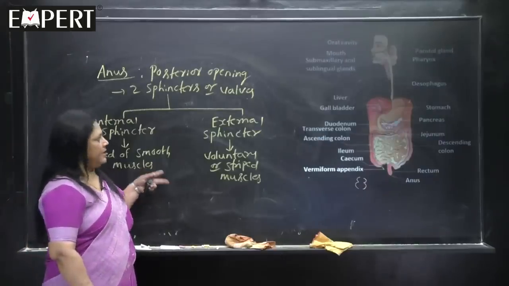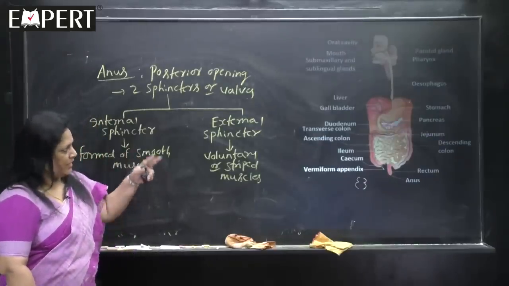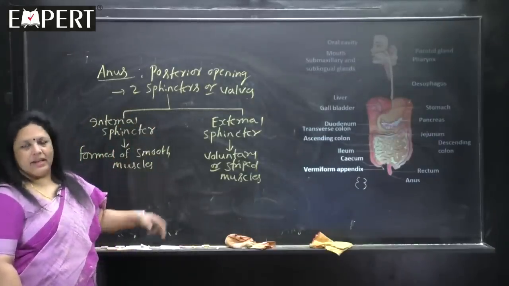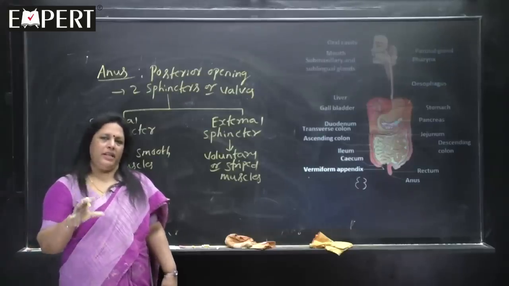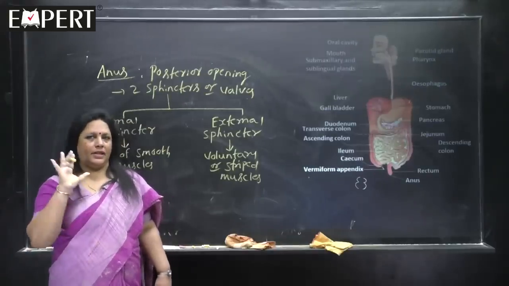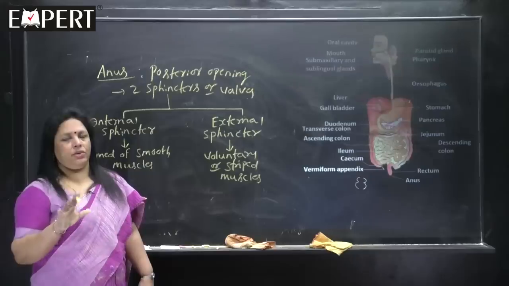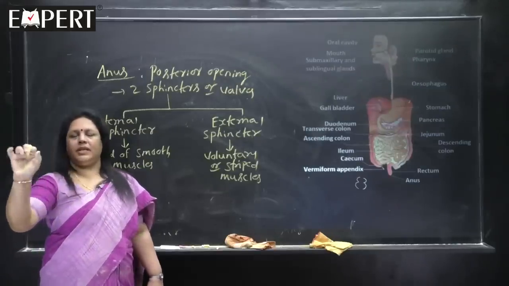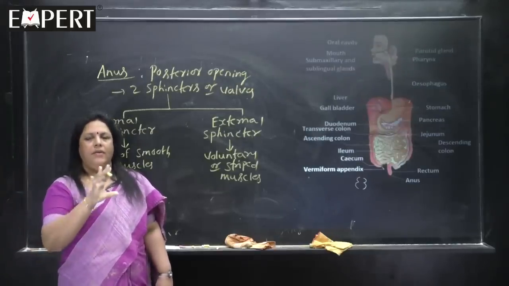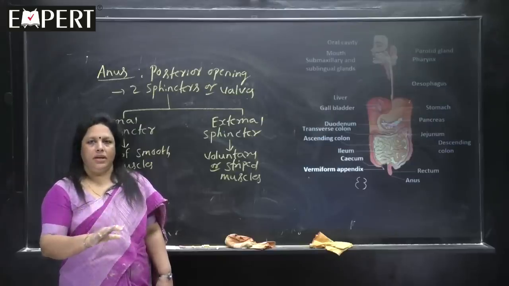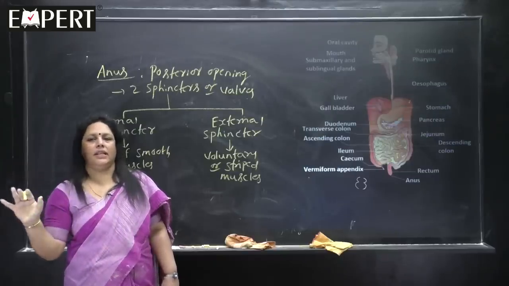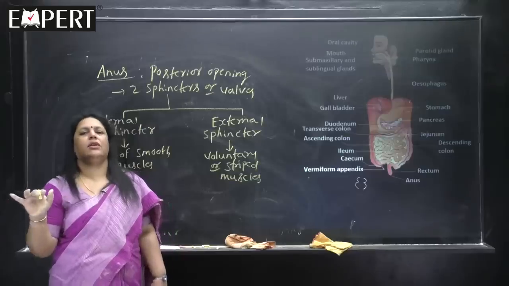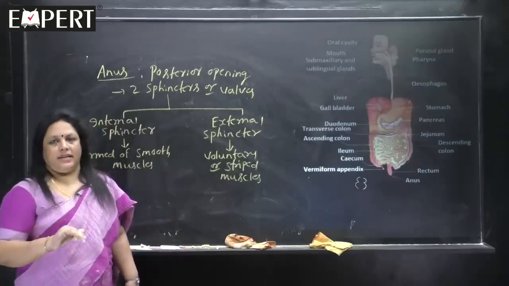Now we have completed learning the parts. The alimentary canal is completed now. You remember, in the first session I divided the digestive system into two parts for convenience: the alimentary canal, and the associated glands, which can also be called digestive glands.